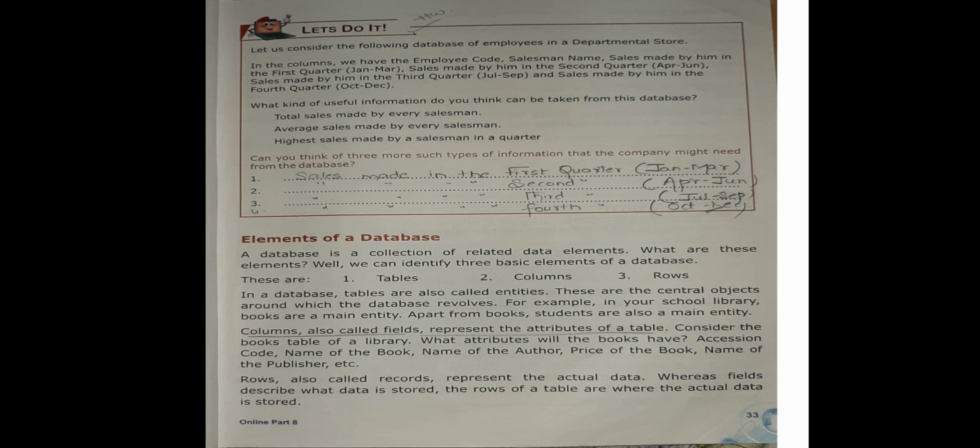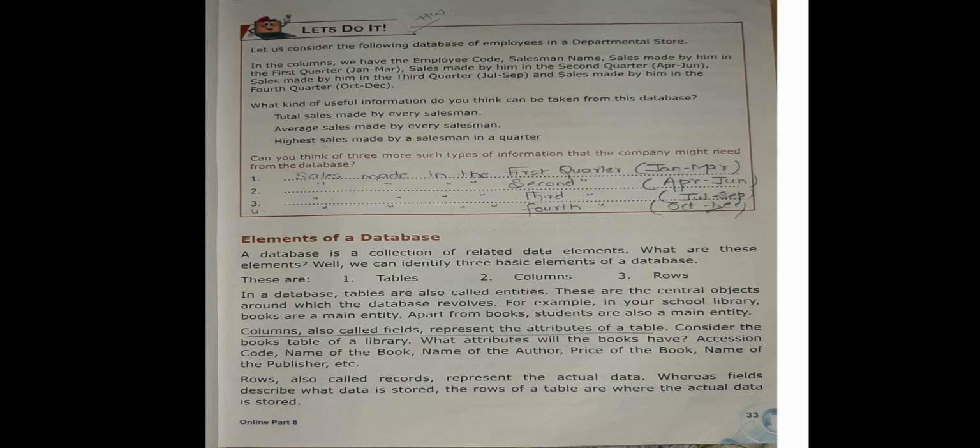Let us consider the following database of employees in a departmental store. In the columns, we have the employee code, salesman name, sales made by him in the first quarter, meaning January to March, and sales made by him in the second quarter, meaning April to June. Then sales made in the third quarter, July to September, and in the fourth quarter, October to December.